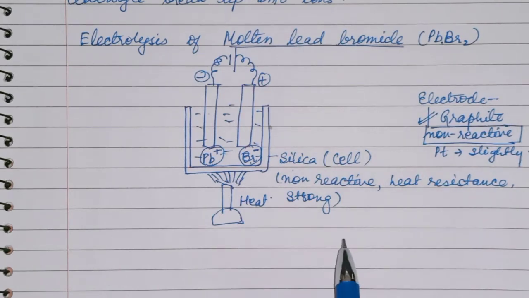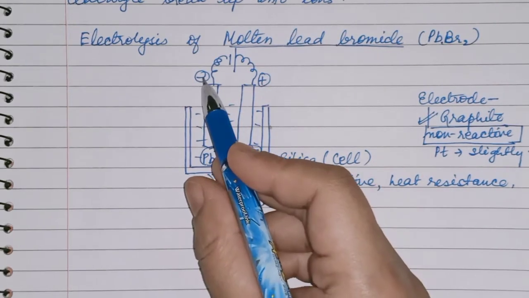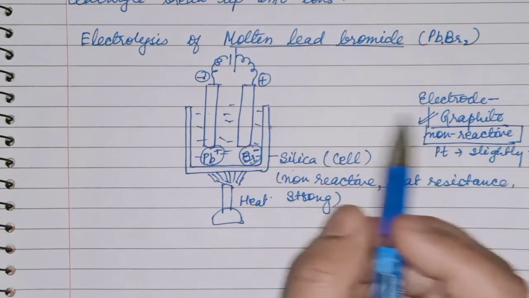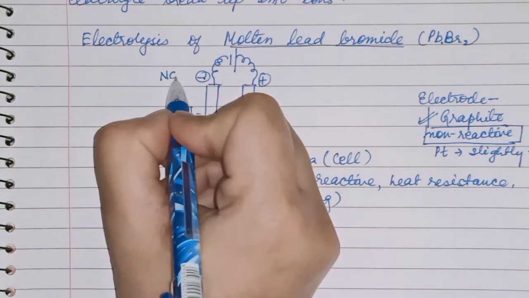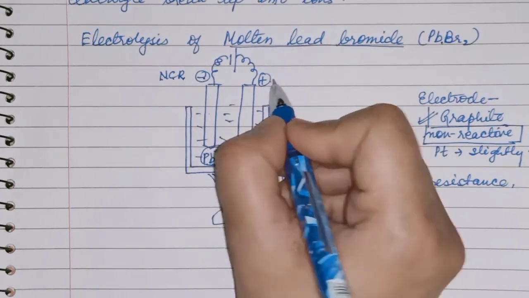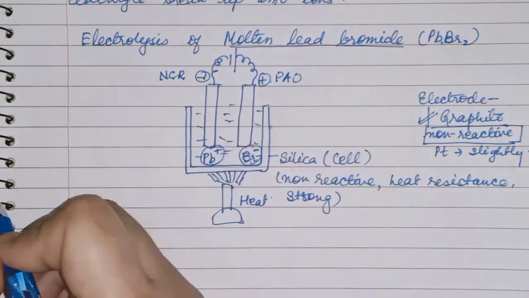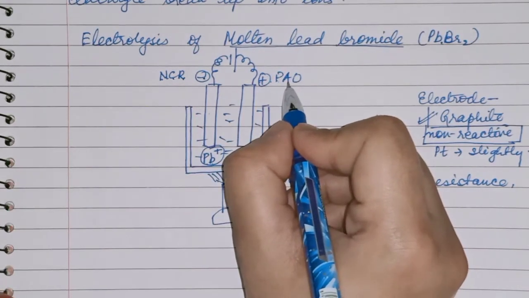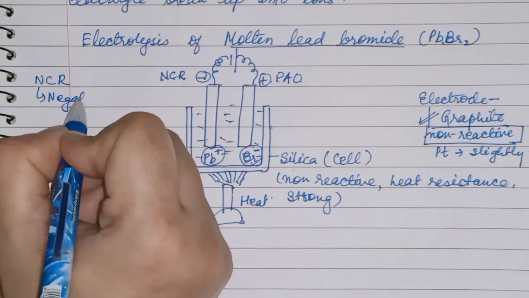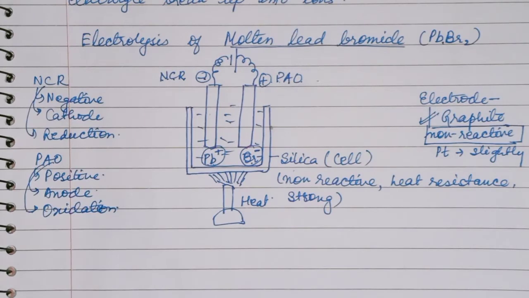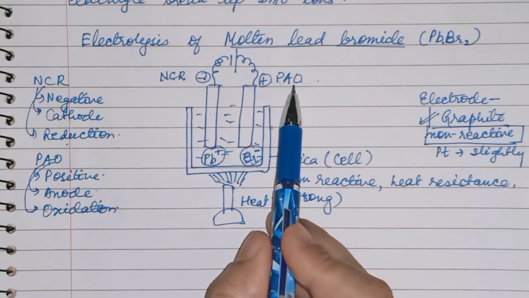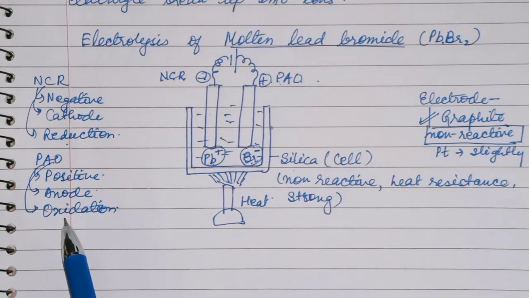Now next, the negative one is the cathode and the positive one is the anode. How will you remember this? NCR, negative cathode reduction, and PAO, positive anode oxidation. NCR is negative cathode reduction and PAO is positive anode oxidation.